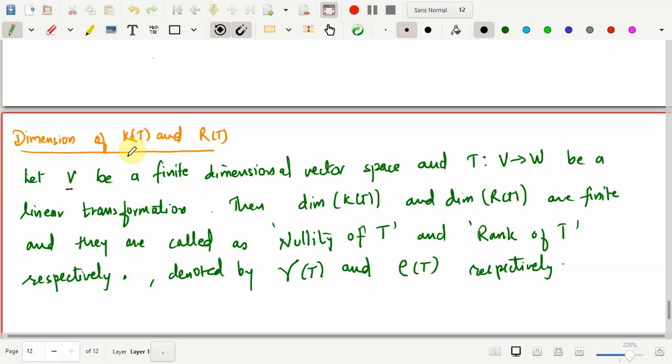Since kernel of T is a subspace of V, it's finite dimensional. So we can talk about the dimension of kernel of T.